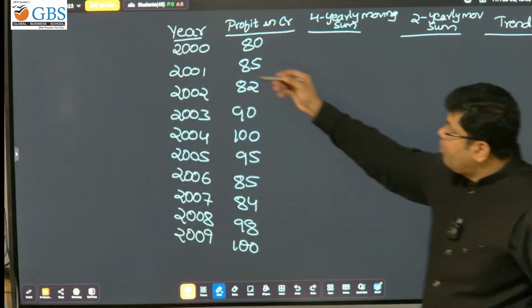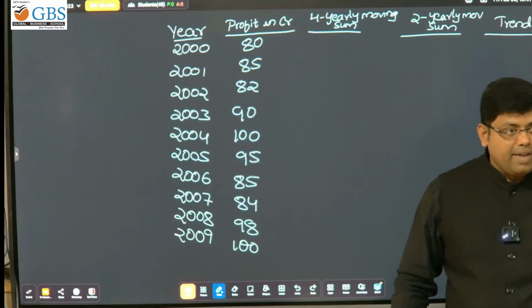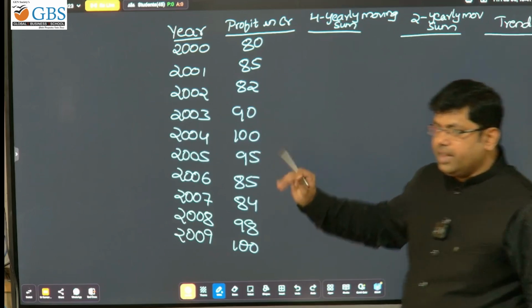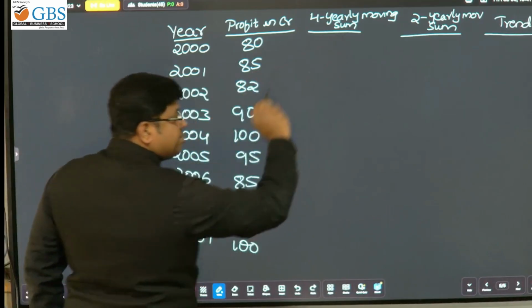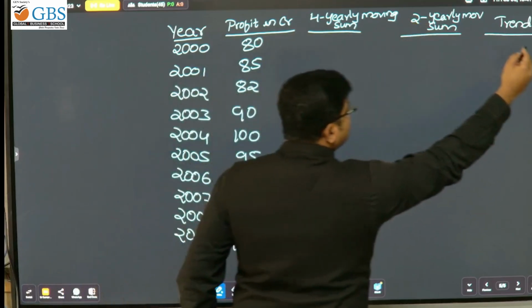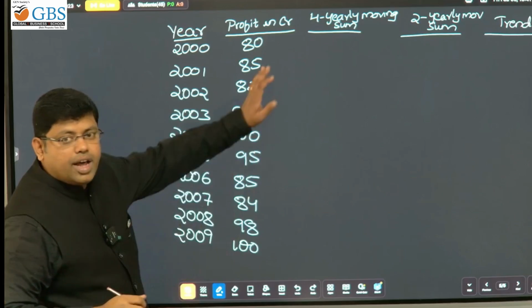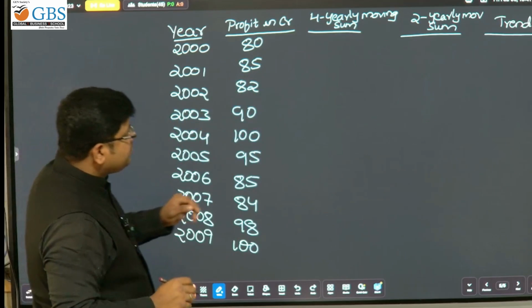You have to leave one line between the years when you are solving 4 yearly moving average. Why that is so, you'll come to know. Done. So which columns will you get for this? One is 4 yearly moving sum, then 2 yearly moving sum, then the last column is trend value. Are you understanding? Now, very simple.